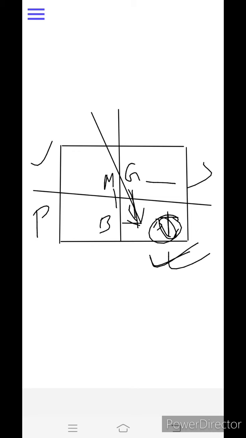And why are we deballasting or removing the cargo from the higher side? Because when we remove weight, the G shifts in the opposite direction, so it also shifts downward. That's why our GM will become positive, and once the GM becomes positive, the vessel will be in stable equilibrium, and it tends to come back to its original position. Hope it's clear to you guys.